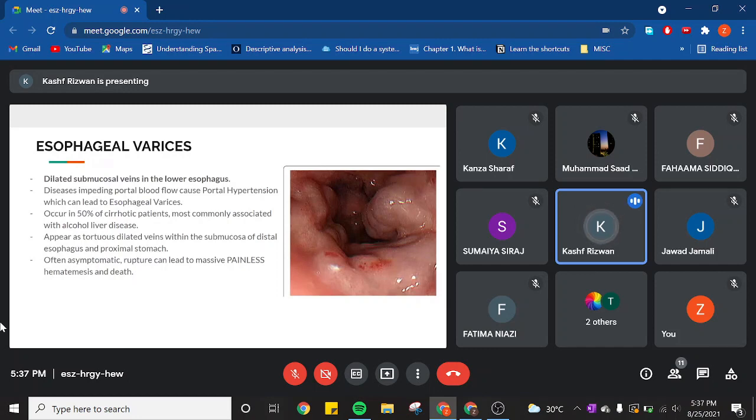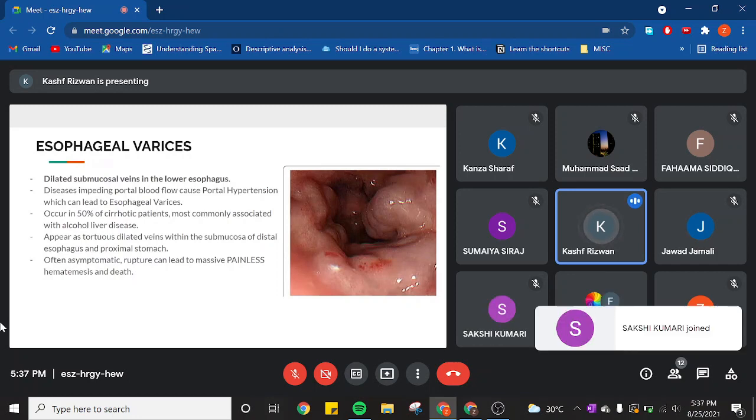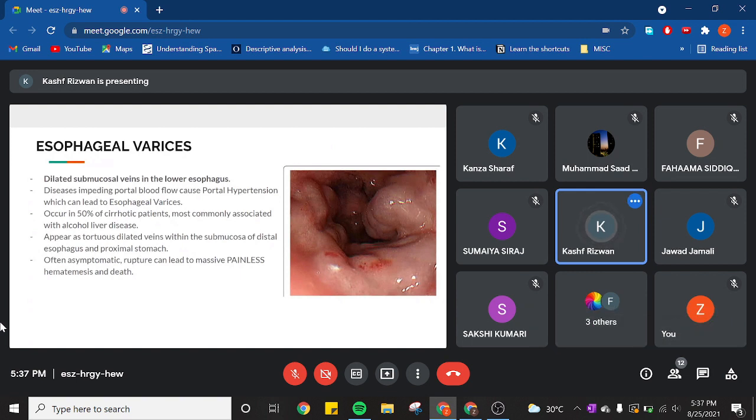Now, what happens is, in order to solve the problem, portosystemic shunts form. What these shunts do is that they divert the blood away from the portal system, and this allows the blood to back up into your systemic veins. And where do these portosystemic shunts form? They form in places where the portal system has a link with the systemic system. And one of those places is the esophagus.